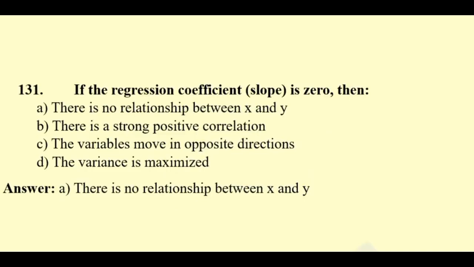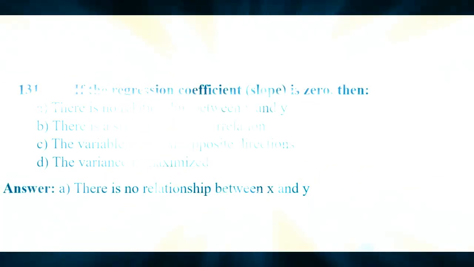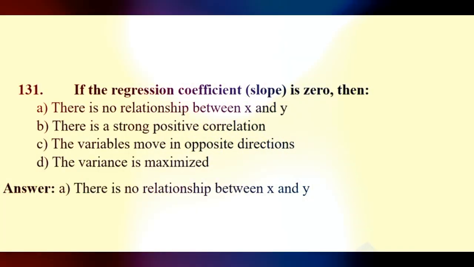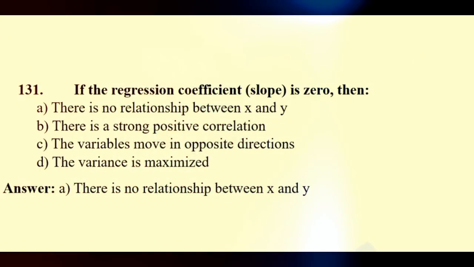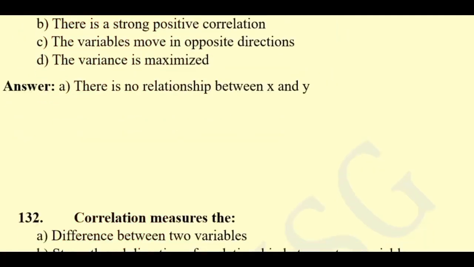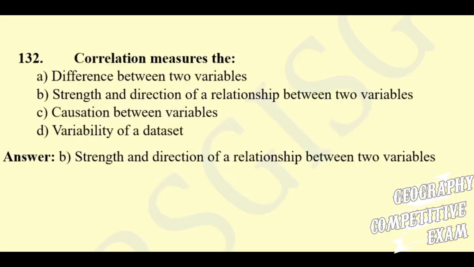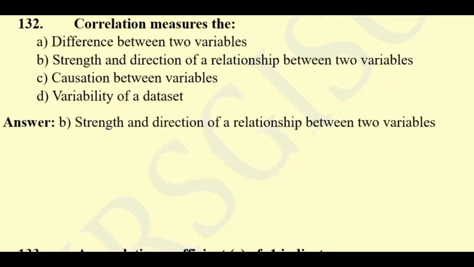Question 131. If the regression coefficient is 0, meaning the slope is 0, then there is no relationship between x and y, there is a strong positive correlation, the variables move in opposite directions, or the variance is maximized. The right answer will be there is no relationship between x and y variables. Question 132. Correlation measures the difference between two variables, the strength and direction of the relationship between two variables, causation between variables, or the variability of a data set. The right answer is the strength and direction of a relationship between two variables.